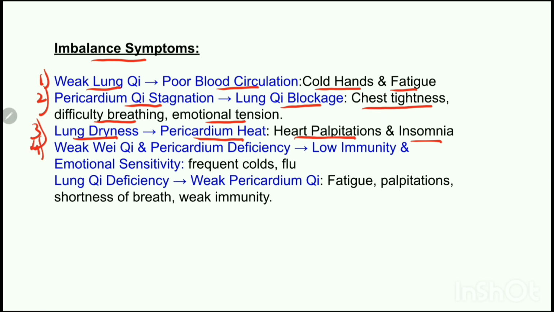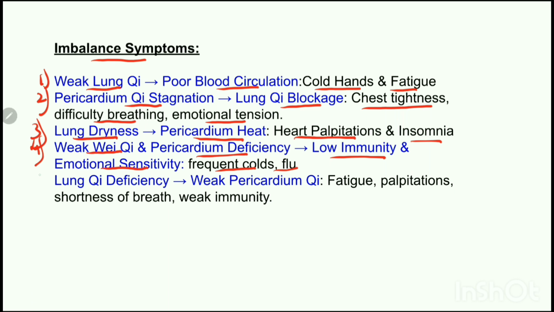The next pattern is, if the Wei chi is weak and the pericardium is deficient, it will lead to low immunity and emotional sensitivity. And if the immunity is low, the person may catch frequent colds and flu. Why? Because the lungs and pericardium both work together to protect the body from illness and emotional shock. So, if they are weak, the person becomes more vulnerable to infections and emotional ups and downs. We can also see hypersensitivity in a person, who may get easily affected by emotions, and there will be poor resistance to external stress.